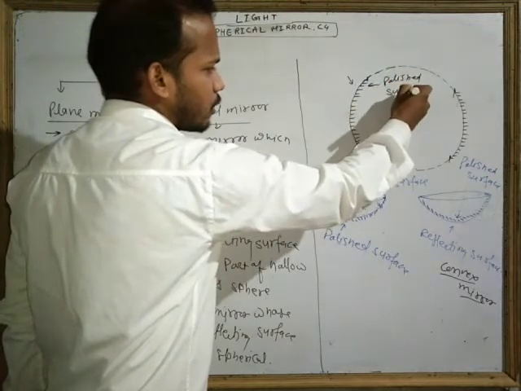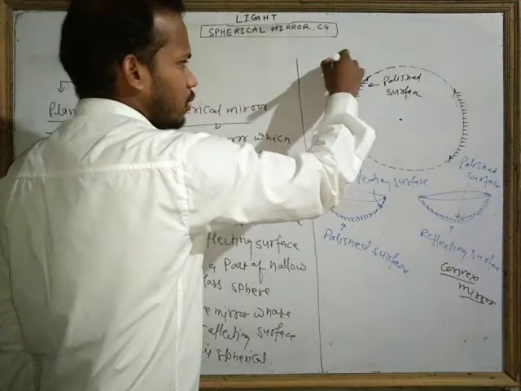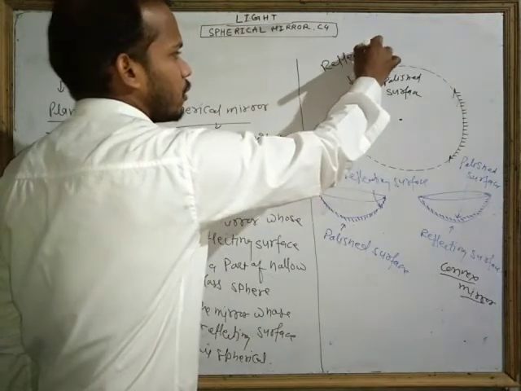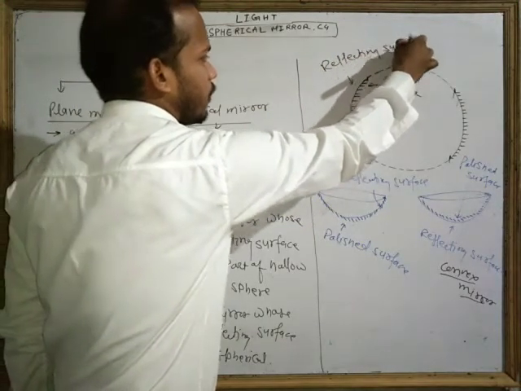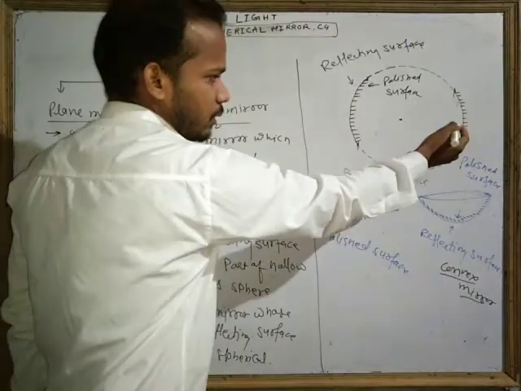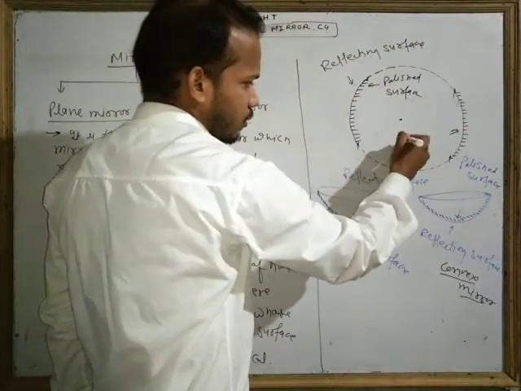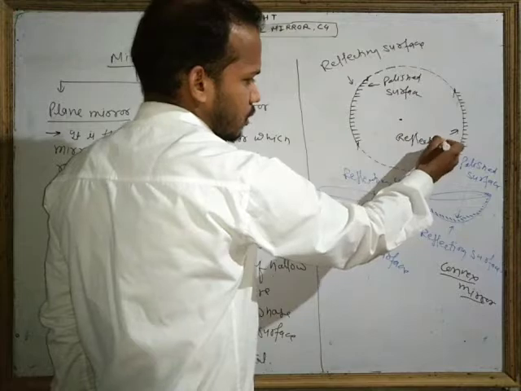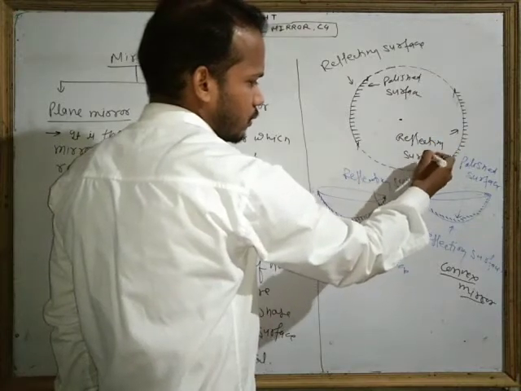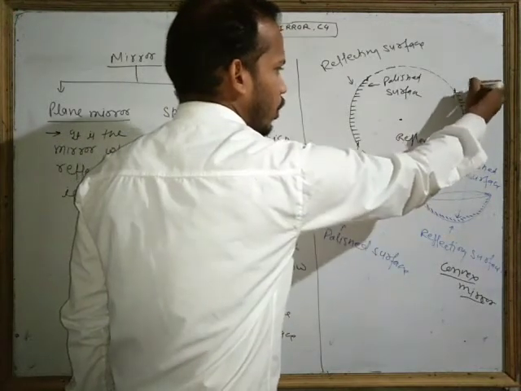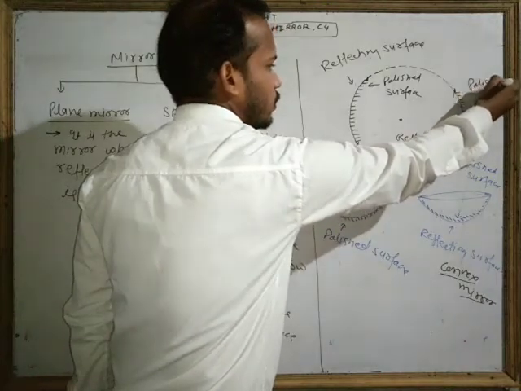Here this is the reflecting surface, and this is the polished surface.